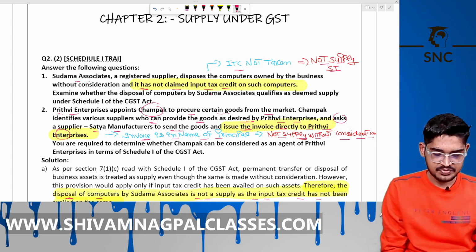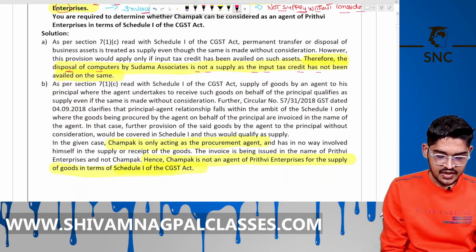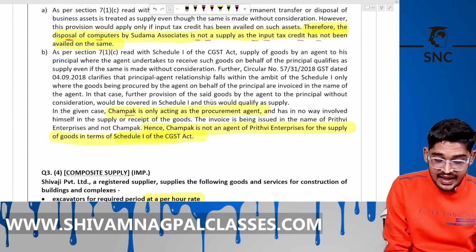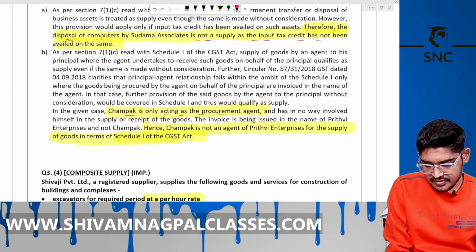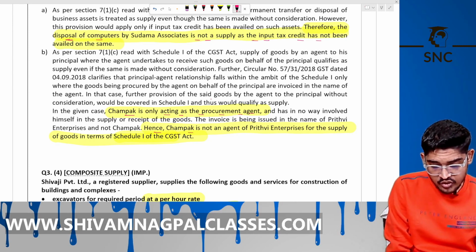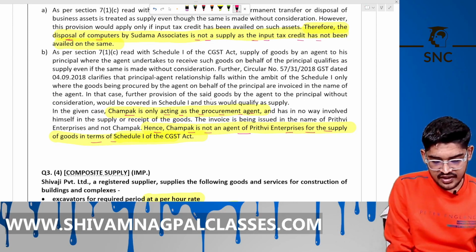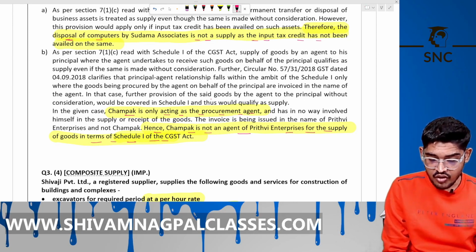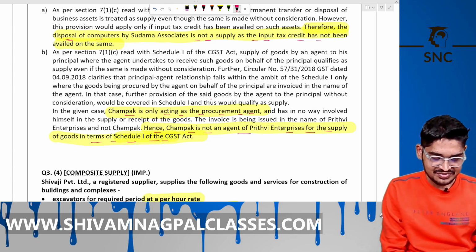If the invoice is in the name of the agent, then it is supply without consideration. Champak is only acting as a procurement agent. Hence, Champak is not an agent of Prithvi Enterprise for supply of goods under Schedule 1. It is not covered under Schedule 1 because that invoice is not in the name of Champak. It is in the name of Prithvi Enterprise, meaning the principal. Right? Okay.